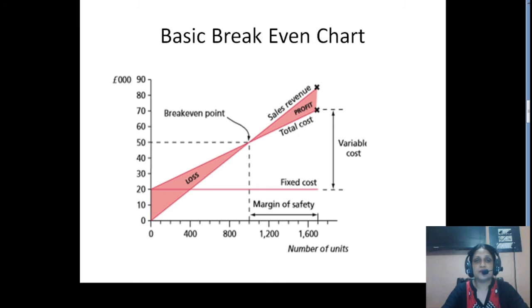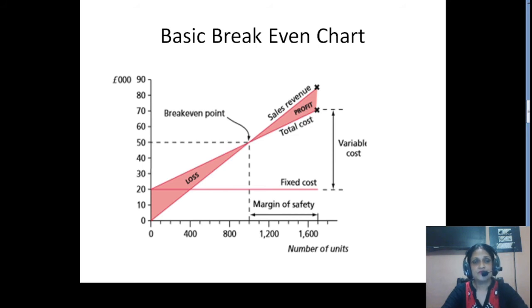So this is the basic break-even chart. So students, see, you have seen that the maximum production is 1700 units, right? So on the horizontal axis, you can easily see that I have plotted number of units, right? On the vertical axis, I have plotted the scale would be pound 1000, right?